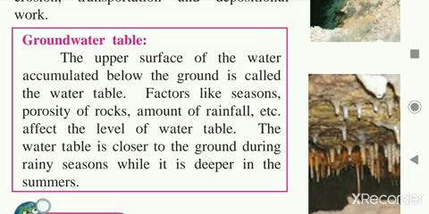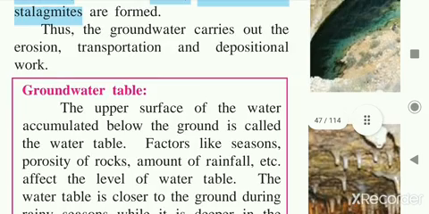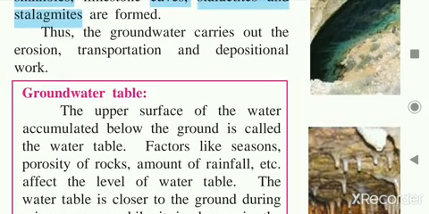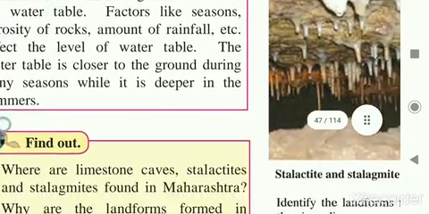During the rainy season there is rainwater, so the water table is closer to the ground. If you want to dig a well or borewell, you have to dig in the summer season, because if you want water throughout the year, we have to dig in the summer season, when the water table is deep in the ground, and in this way you will get water throughout the year. So we learned in this lesson about the work of the agents of erosion: river, glacier, sea waves, groundwater and wind. These are the agents of erosion.